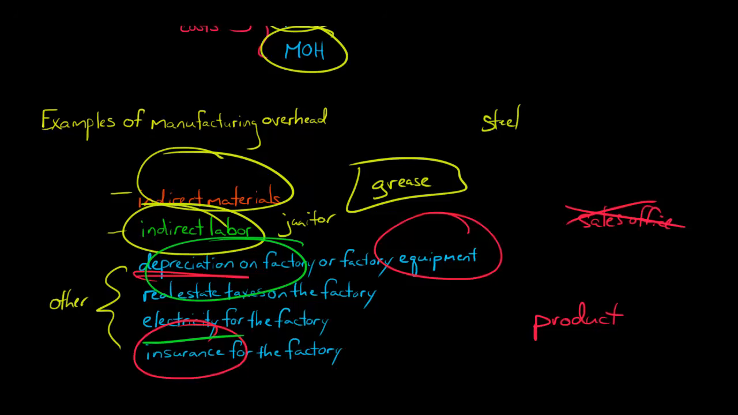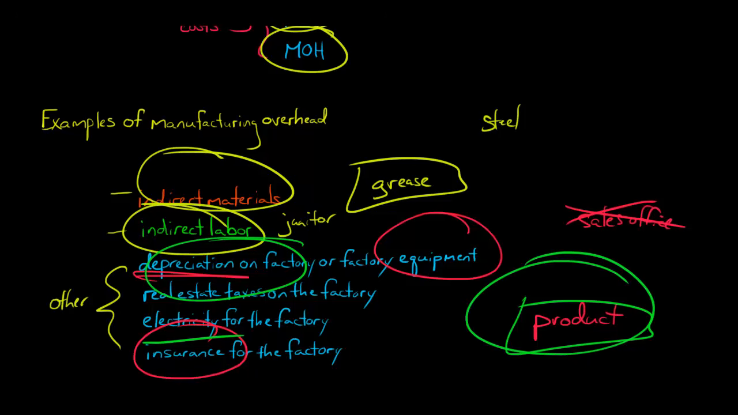Yet, do we know how much electricity was used to build one specific car? We can't really trace it to the product. And so what we're going to end up needing to do with manufacturing overhead is find a way to allocate it. We're going to have to find a way to spread it across the products, and we'll talk about that more in the videos to come.